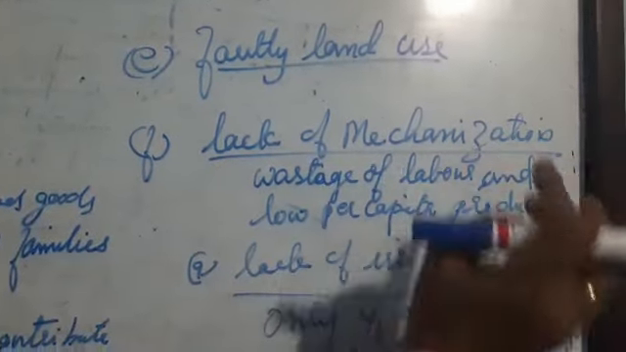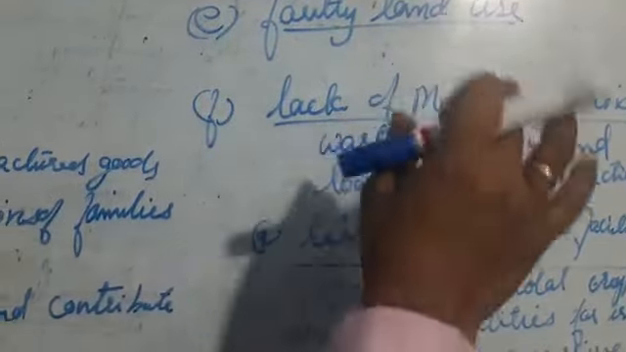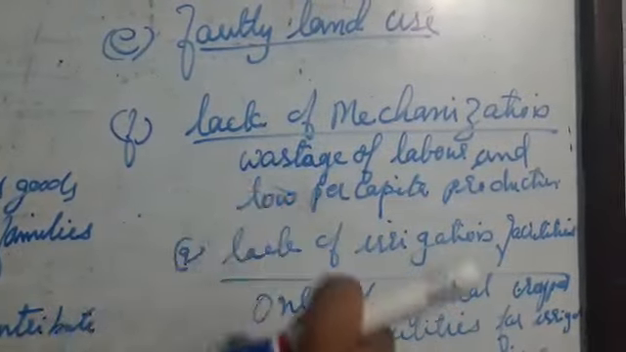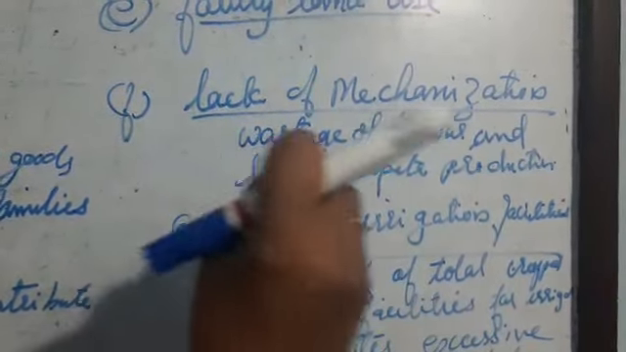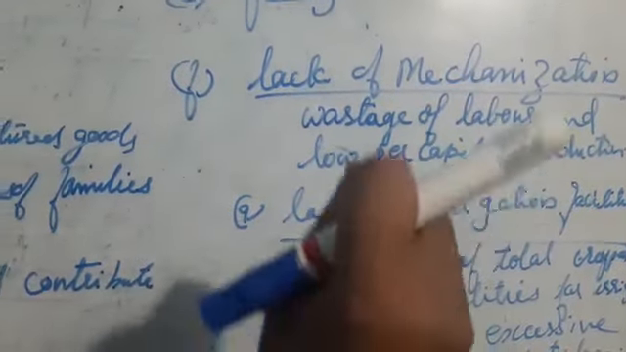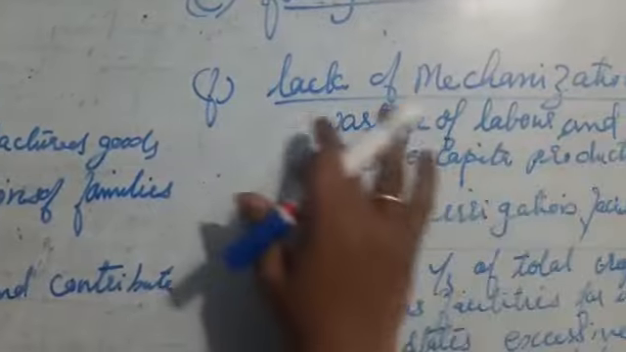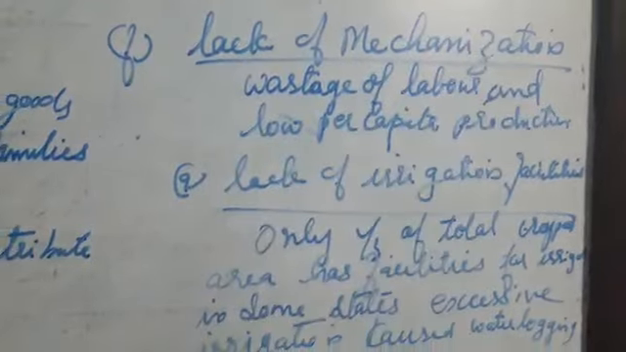Next one, the lack of mechanization. We can say most of the farmers in India are poor and illiterate. They use primitive, outdated farming techniques, so most of the farm work, such as plowing, sowing, irrigating, weeding, pruning, etc., is done manually because they are not using machines. So that is the next problem, the lack of mechanization.